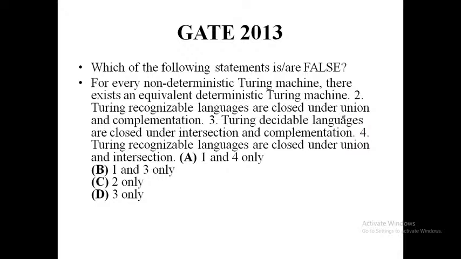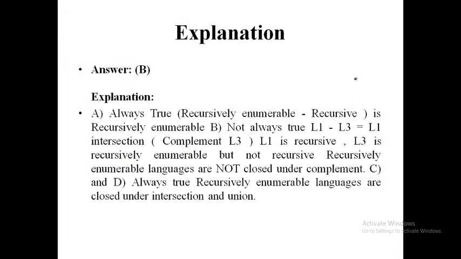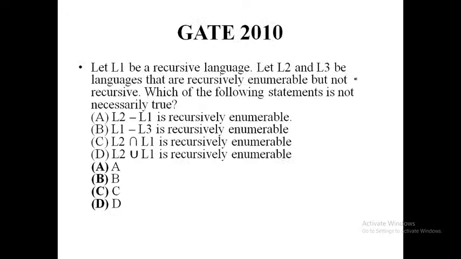Turing decidable languages are closed under intersection and complementation. Turing recognizable languages are closed under union and intersection. So I can say that recursive enumerable minus recursive is always recursive enumerable.